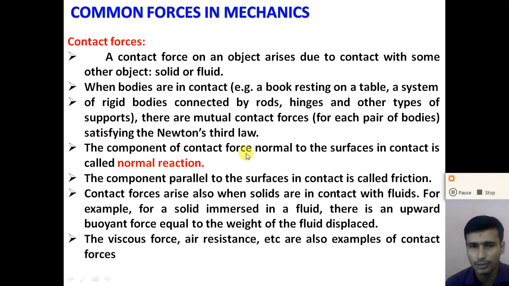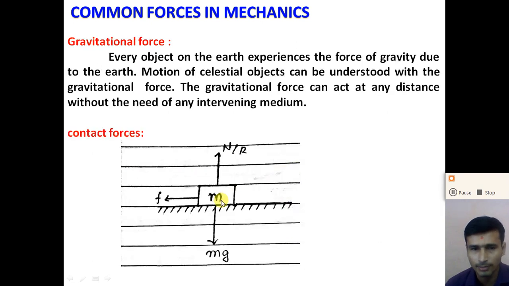So this component perpendicular to the surface is called the normal reaction force, denoted by capital N, and in some textbooks by capital R. The normal reaction force is always perpendicular to the surface.